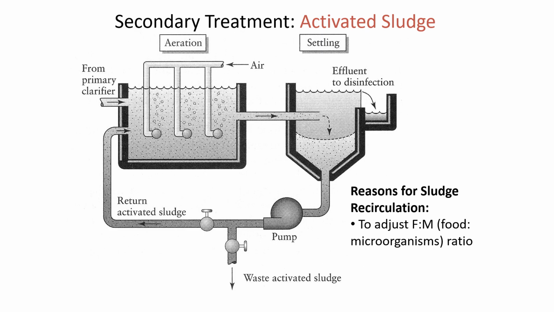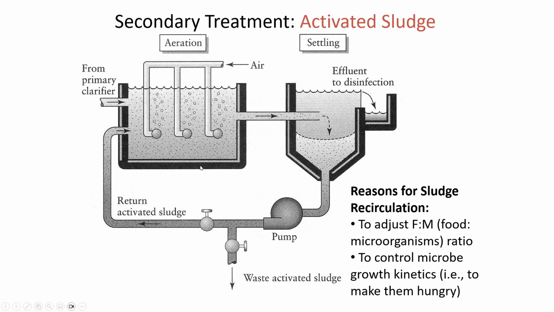It's related to how much infiltration and inflow there is, whether you've got combined sewers and so on. But we can control how many microorganisms are in the aeration basin if we increase or decrease the amount of sludge that's going in there. We also do it to control how hungry the bacteria are when they get into the aeration basin. So we can leave them in the settling tank for a long time and they'll just be absolutely starving. And of course, there's a limit to that. If you leave them too long, then they'll die, and that's not effective anymore.